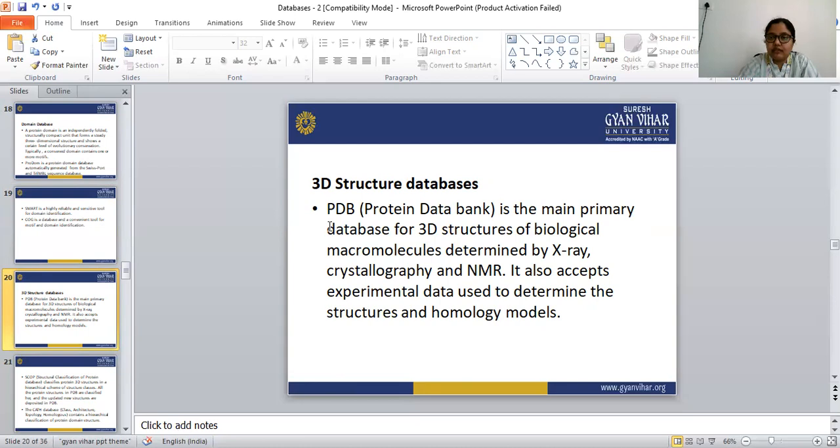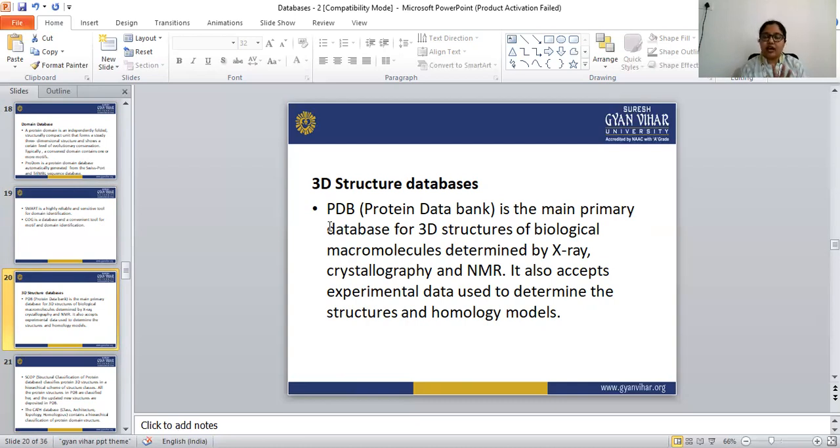So how can we find the 3D structure? With the help of X-ray crystallography and NMR. It also accepts the experimental data used to determine the structures, and the homology models. So in the 3D structure database, we can find all the 3D structures of the biological macromolecules.